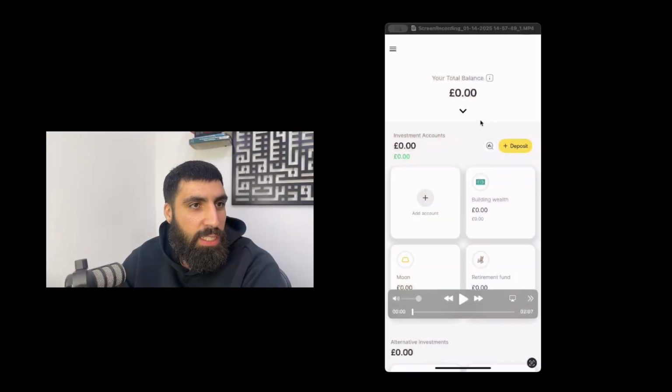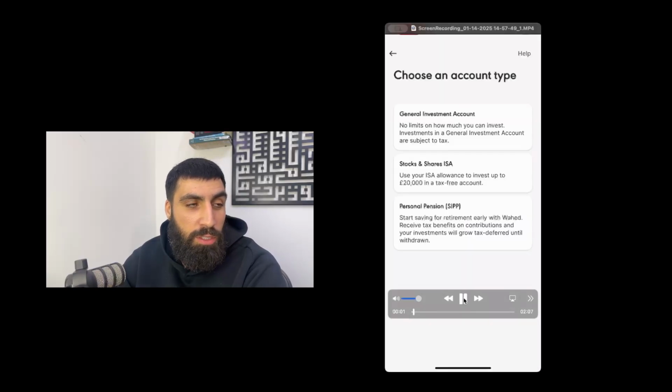So this is a screenshot of the Wahed app, and this is the homepage. We've got no money in it, but that doesn't stop us showing you how it works. So what you do after you download the app and sign up is add money to your Wahed balance, and then click add account.